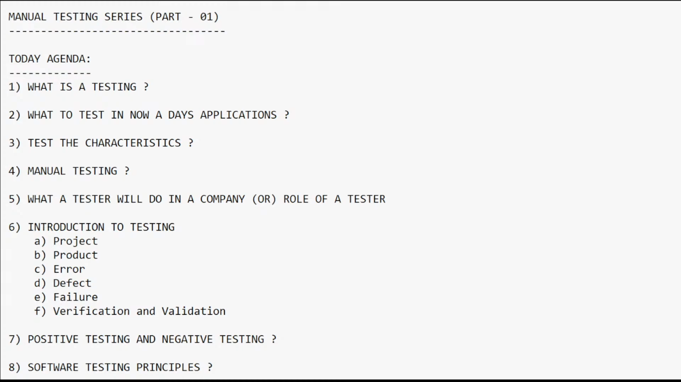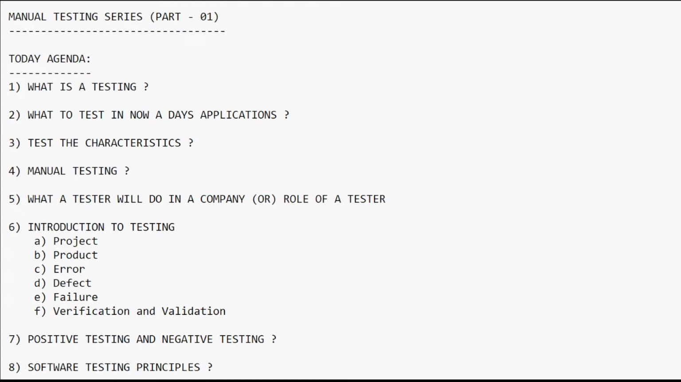So here again I will tell you what a tester will do in a company, what is the role of a tester exactly. The first point we discussed already: first we need to understand the project. For that we need to follow the requirement specification document. Based upon the requirement specification document we are going to analyze the requirements. Once the analysis is completed, we start developing the automation scripts. That is the first role for each and every tester, whether manual, database or automation. That is called understanding the project properly.